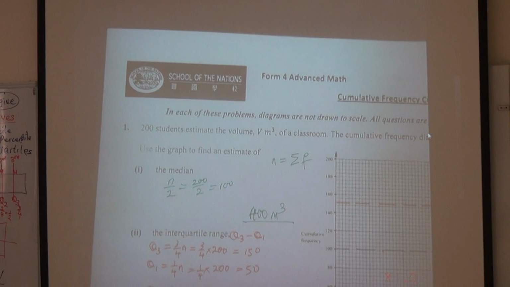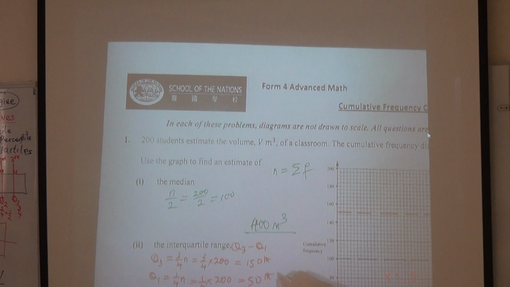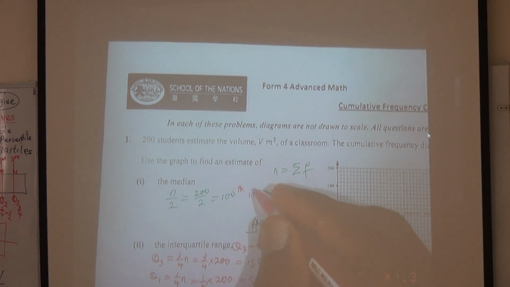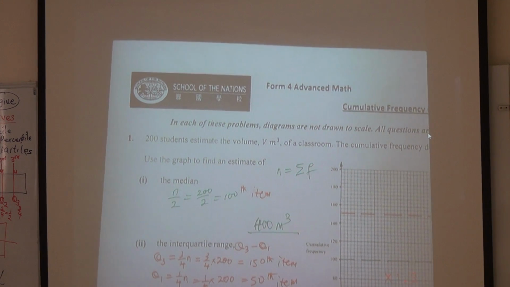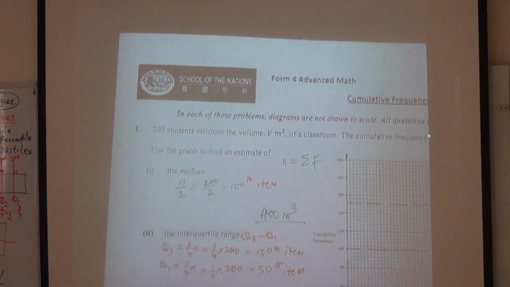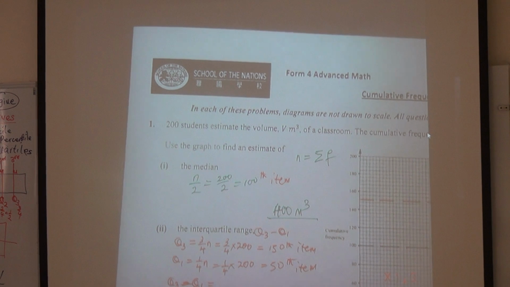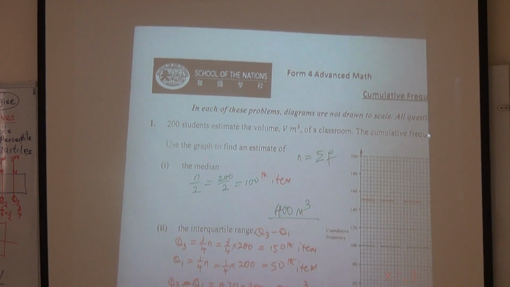So our interquartile range will be, so this is the 50th item, kind of. I'm talking about the position. The 150 and 50 are the positions. So that's why I use 50 and 150, because that's the position. The position is from 1 to 200 now. Am I making sense, please? So my Q3 minus Q1 is going to be 420 minus 350. What do you have? So that is 70 meter cube.